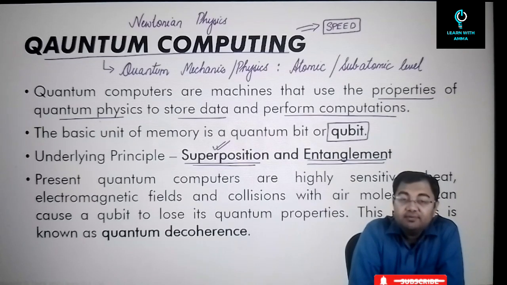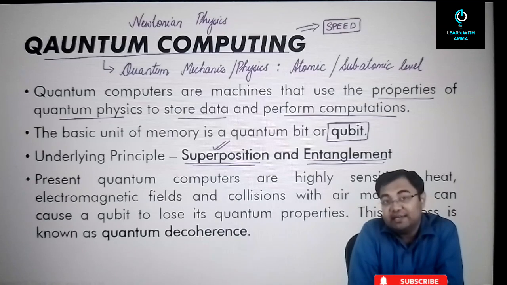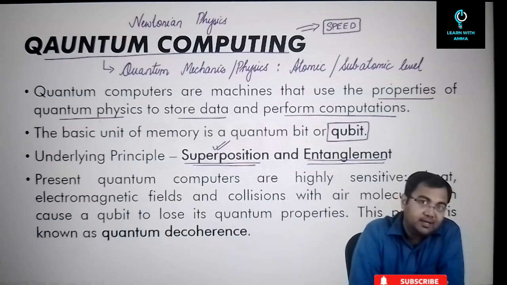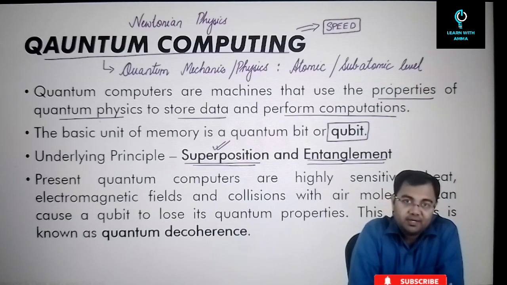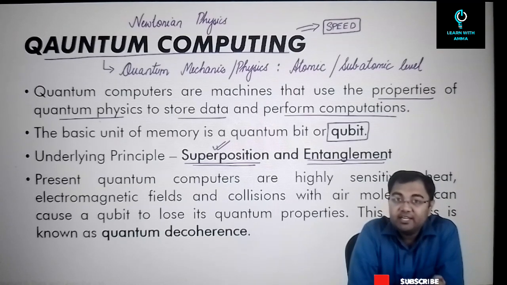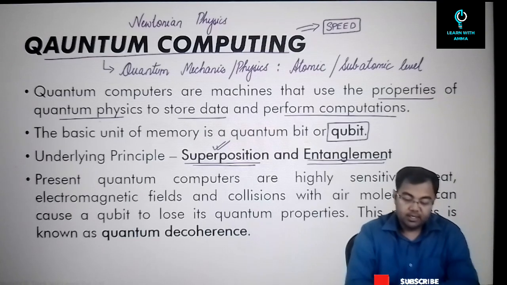This was achieved with the help of quantum entanglement, where two particles are related to one another, and if somebody tries to do something to one particle, the other particle also gets affected. Right? So this is what happens with quantum entanglement. Just remember that these two principles of superposition and entanglement are key to quantum computing.